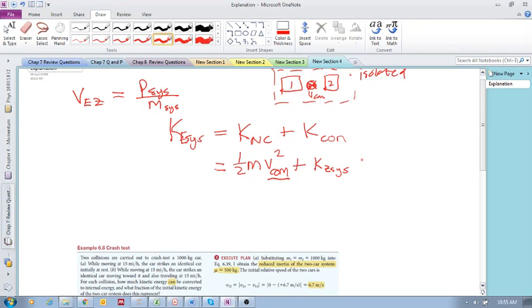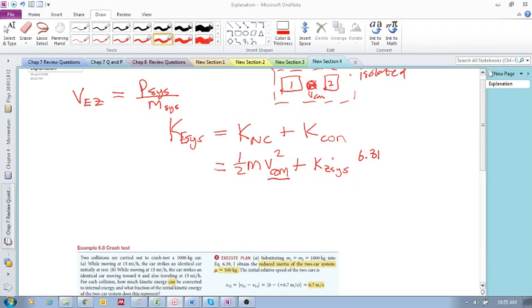Okay? So you can go check out equation 6.31. Let me just get it quickly for you from the textbook, on page 160. This term is the kinetic energy of the system measured in the zero momentum reference frame.